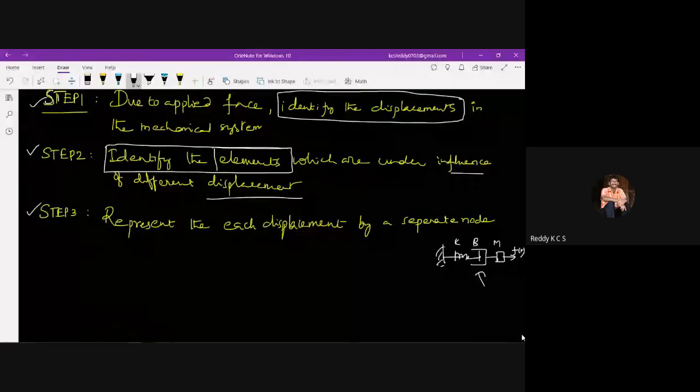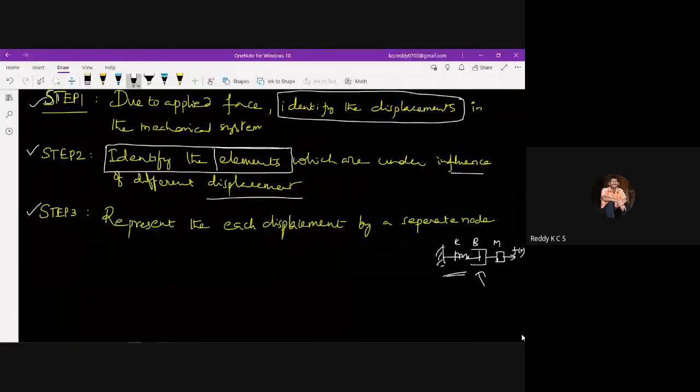When the force is applied on this, it is called a physical system with the elements K, B and M. I am developing a mathematical equation for this system. So in order to develop a mathematical model or a set of equations for the physical system, I need to know how to develop it. In this case, the first step is to identify the displacements in the mechanical system, then identify the elements.